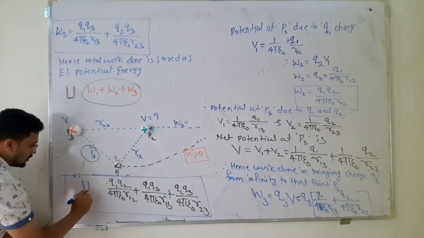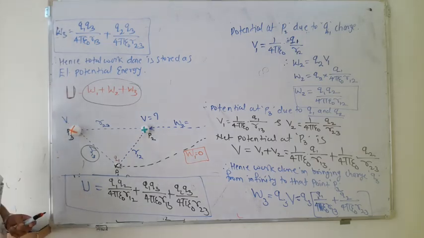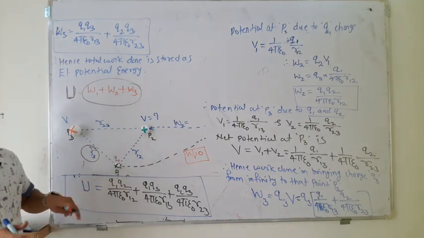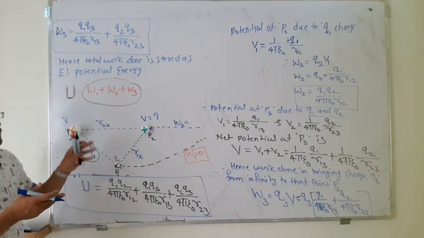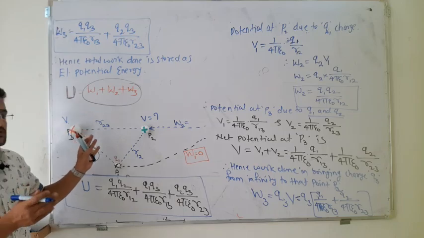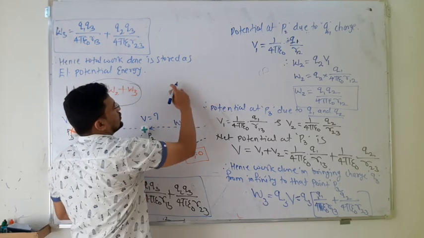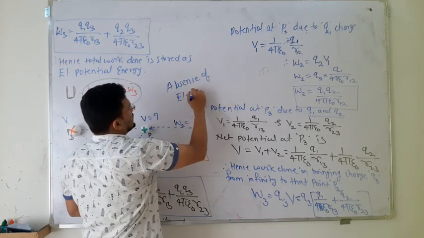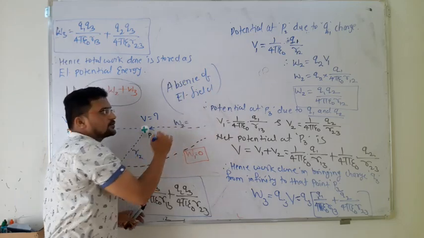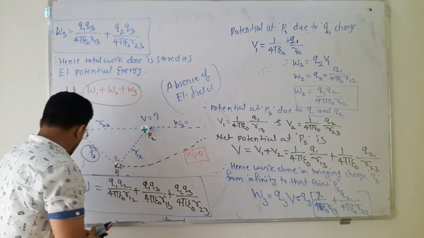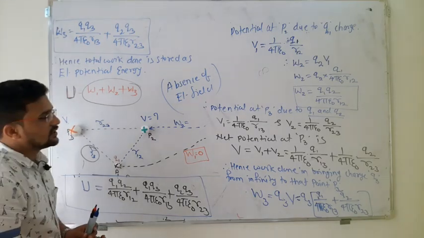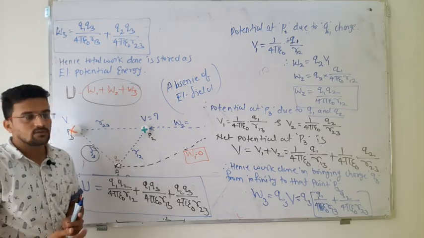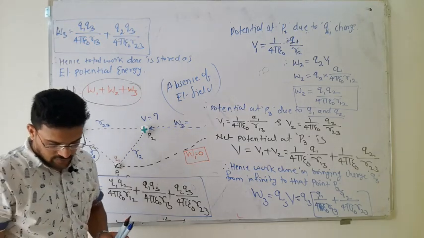This is the energy stored due to the system of charges when you bring them from infinity to their respective positions. But the first derivations, that is system of 2 charges and system of 3 charges, were both calculated in the absence of electric field, correct. So next we will see what will be the electric potential energy in the presence of the electric field. We will see that also.